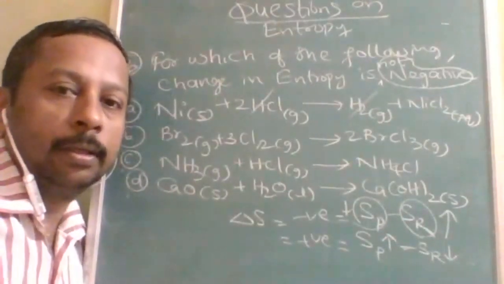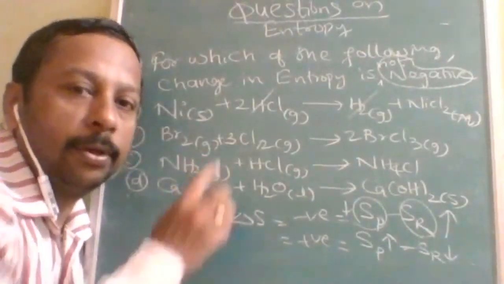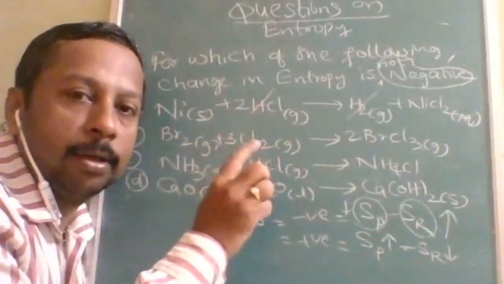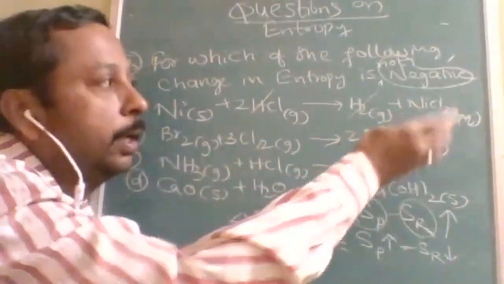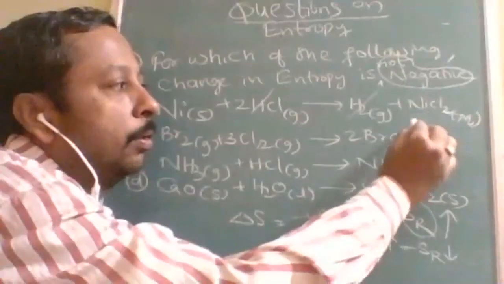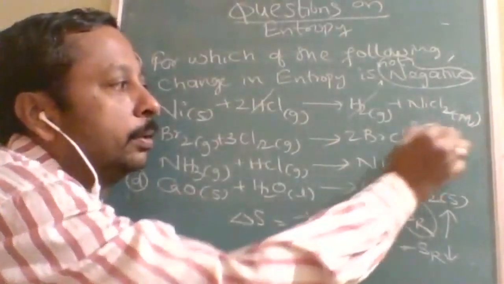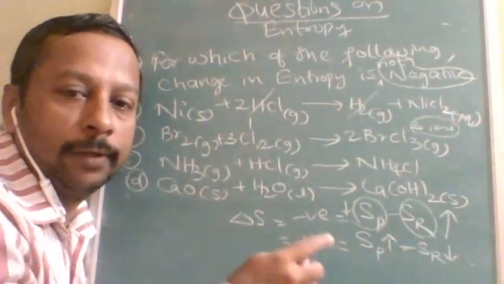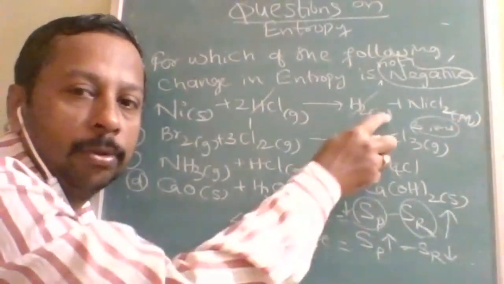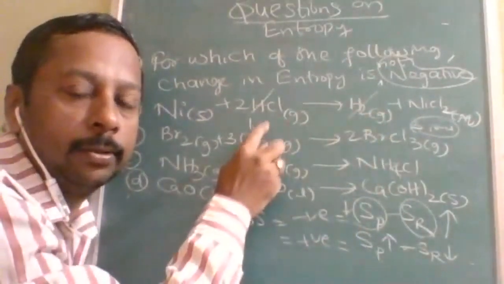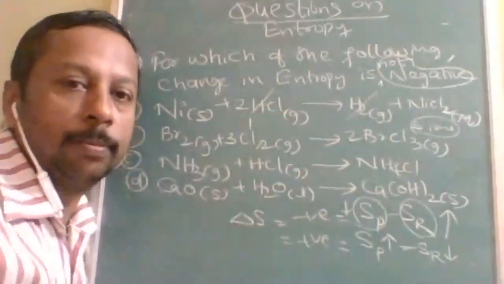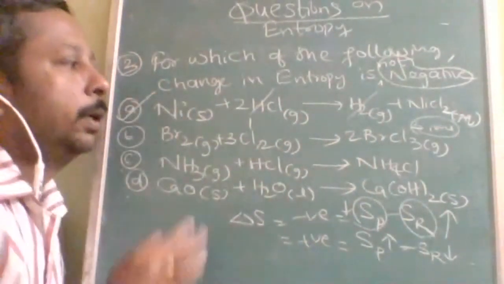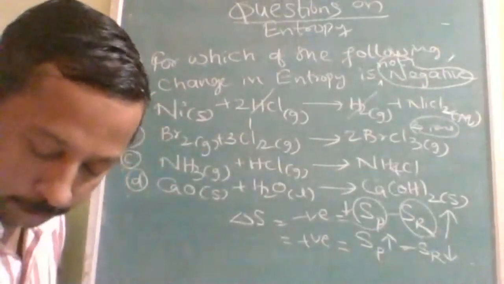Here it is just like common sense. 1 mole of HCl in gaseous state has fewer ions. But here NaCl aqueous, how many? 3 moles of ions. And here 1 mole of gaseous molecule. So definitely entropy of product will be more here and less here. So more entropy to less entropy, this is going to be positive. So the answer is what? A. Let us check whether any other problem has this or not.